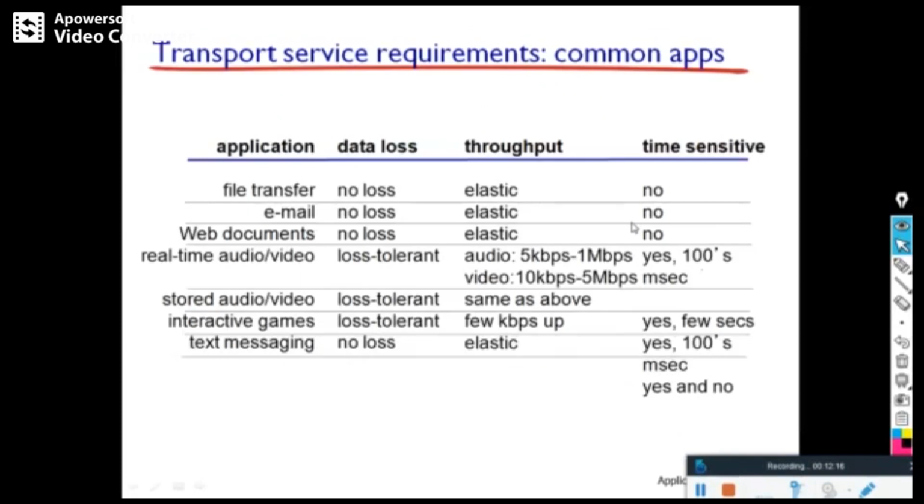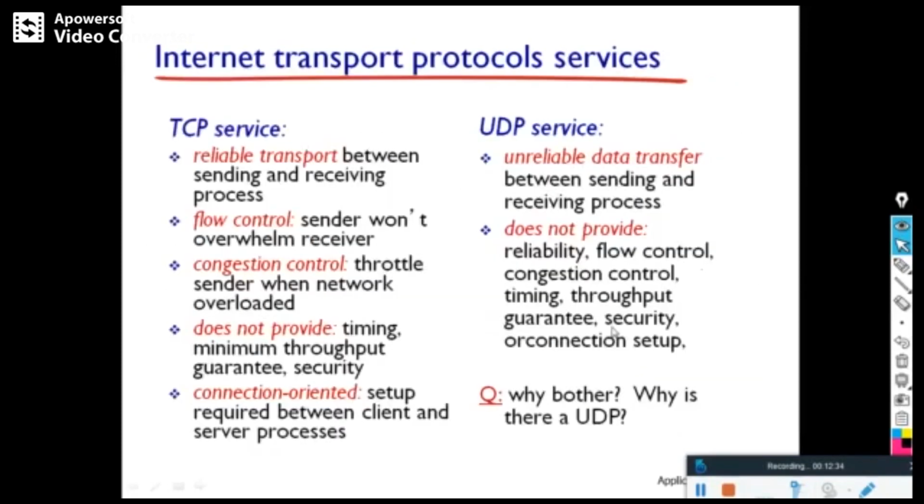Security is one more concern. In this chart you can see that email has no loss but is elastic and not time sensitive, whereas audio, video or games are loss tolerant and time sensitive.